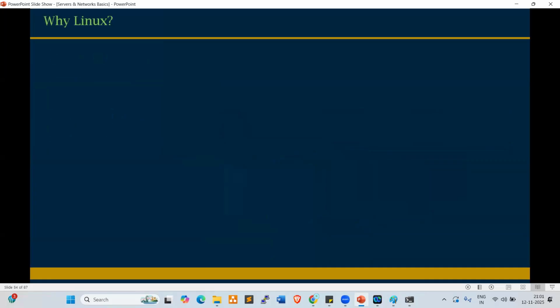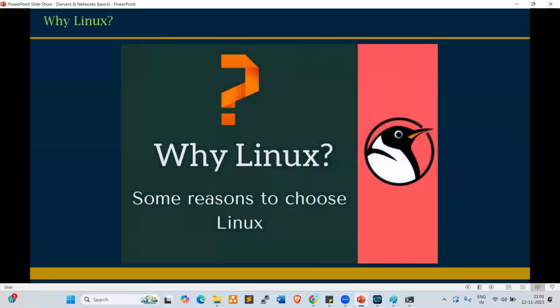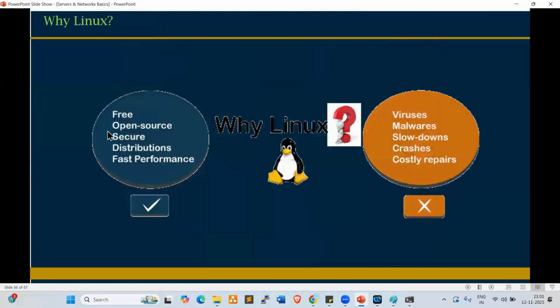Next one. So why Linux? Every organization is using Linux servers. On the desktop side we are using Windows, but on the server side we are always using Linux. Why Linux? What is the importance of Linux? Okay, so look at this. It is free and open source, very secure, with so many distributions available and fast performance. No viruses, no malware, no slowdowns, no crashes, no costly repairs. That is why we are using Linux on the server side.